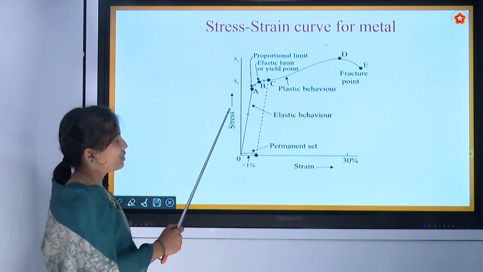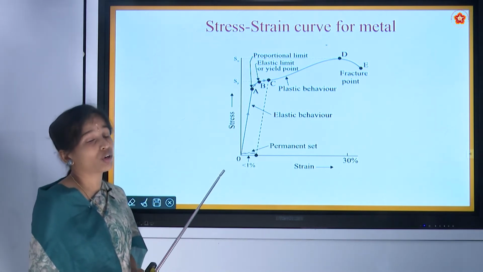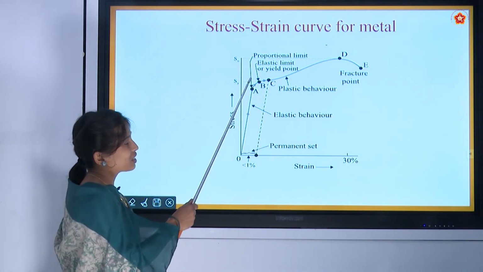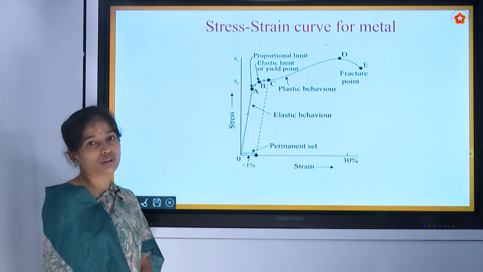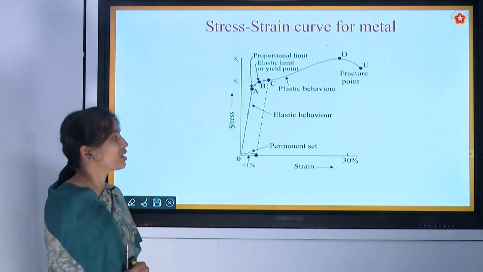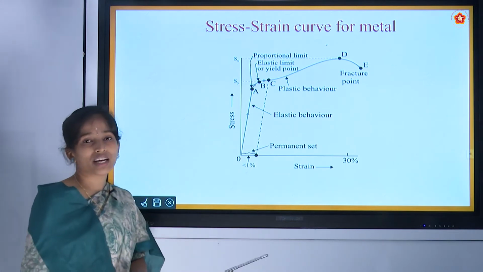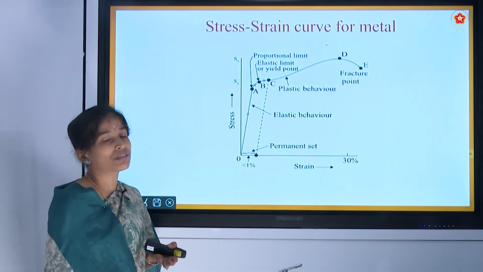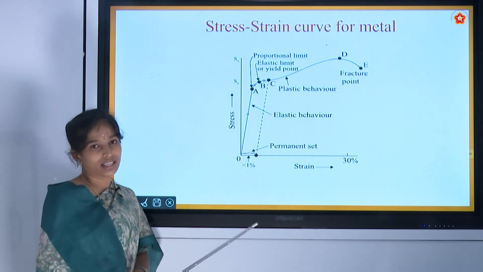Now, after the point A, if we apply further stress on the material, what happens to the material? The strain produced is quite large compared to here. For example, let us take the initial length of the material to be some 100 meter. If we apply the stress in this part, what happens? For 500 gram, there will be a 1 millimeter increase. If I add another 500 grams, again there will be an increase of 1 centimeter for that length.